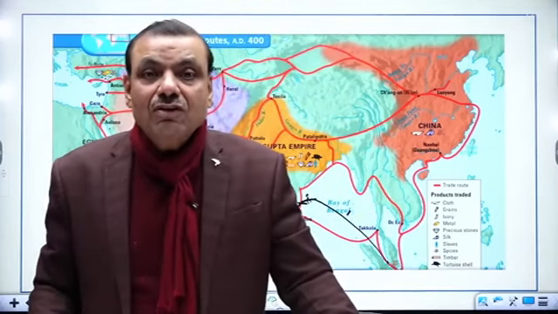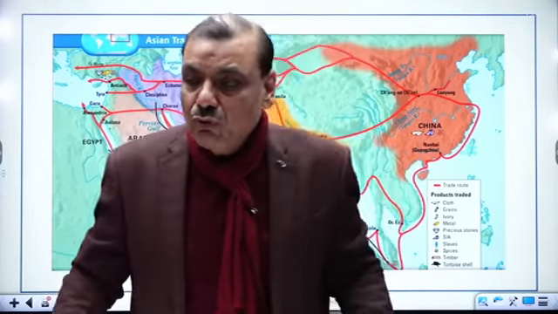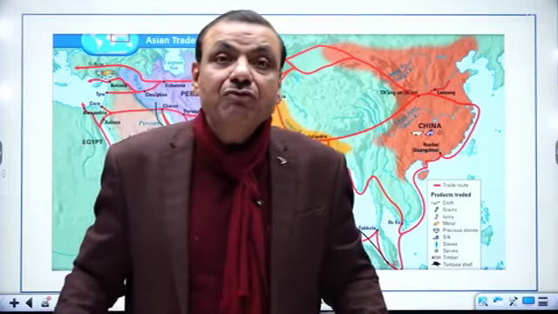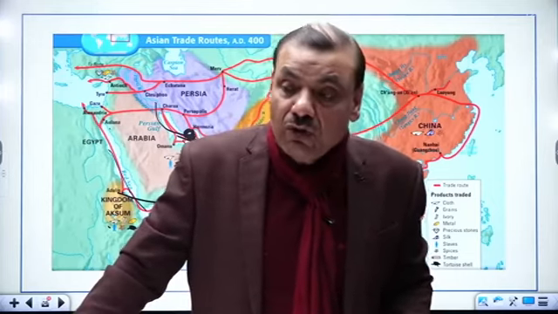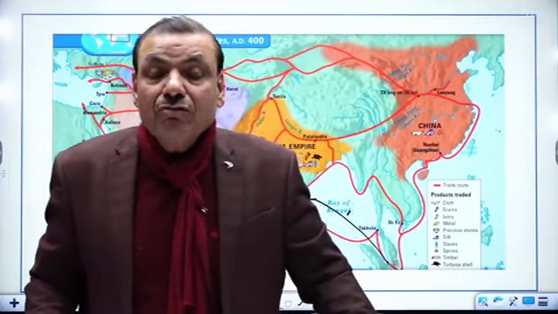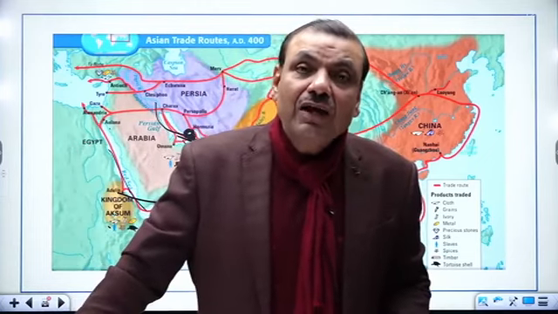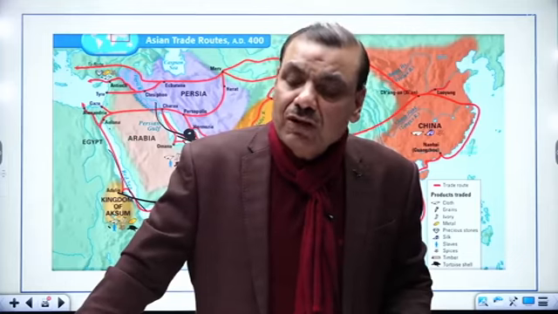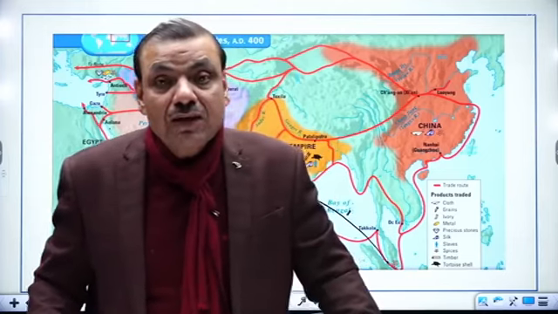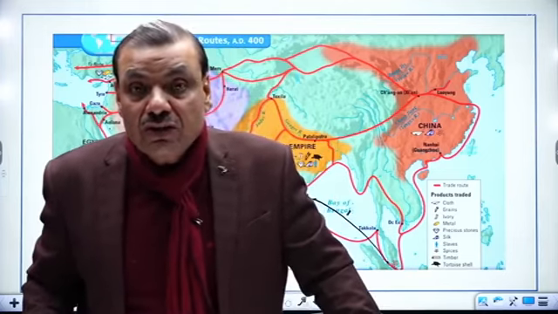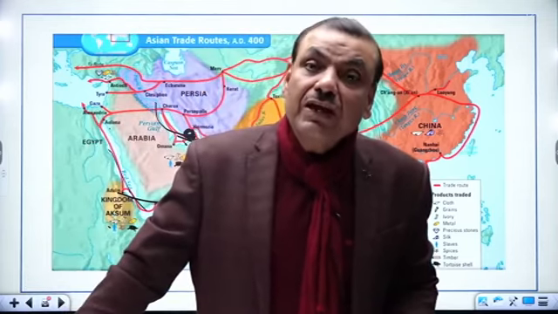Then the French were the last latecomer. The French company was formed in 1664, and the French came to India in 1667, and the first factory was established by the French at Surat in 1668, and in 1669 at Masulipatam, then in Chandragiri, and Pondicherry.